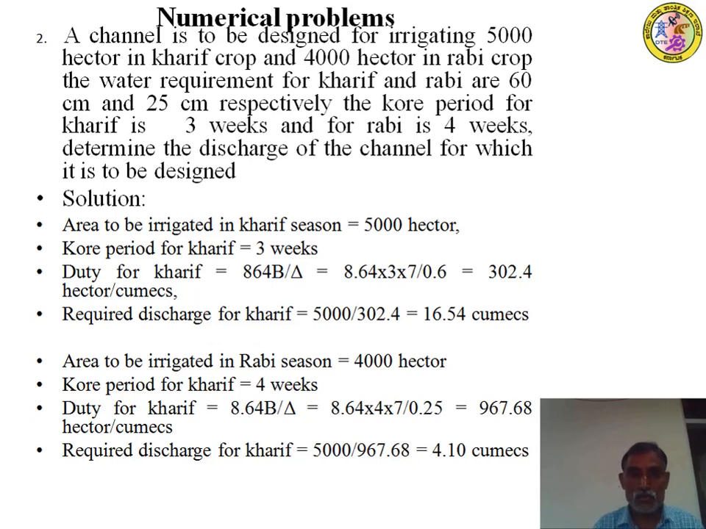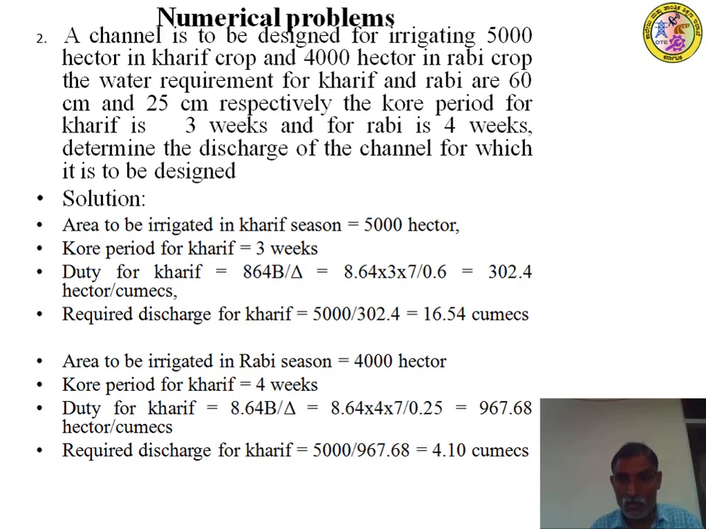Right? So solution for the Kharif season: how much discharge has to flow in the canal is to be calculated for the two seasons, Kharif as well as Rabi, separately. For example, Kharif season area is 5,000 hectares. Period is 3 weeks. Duty of Kharif is equal to 8.64 B by delta.